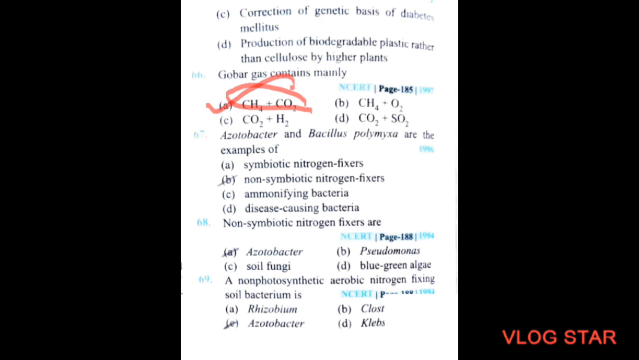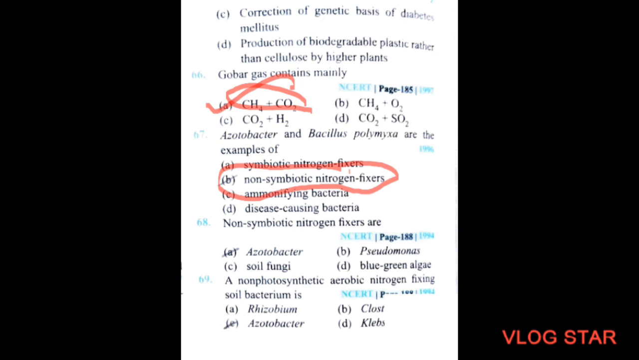Next question. Azotobacter and Bacillus polymyxa are examples of option A, symbiotic nitrogen fixers, option B, non-symbiotic nitrogen fixers, option C, ammonifying bacteria, option D, disease causing bacteria. So the correct option will be non-symbiotic nitrogen fixers.